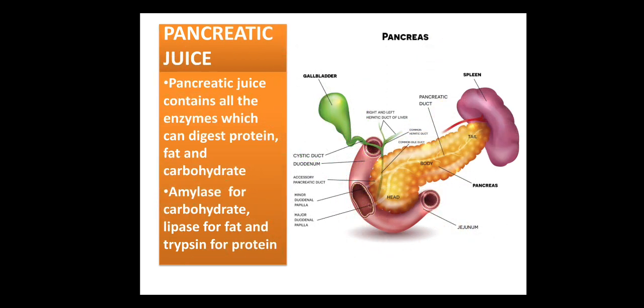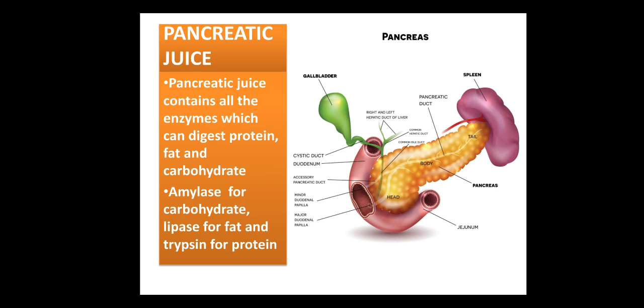The next thing we have to see is pancreatic juice, which is secreted from the pancreas and reaches the duodenum. What I have written is, pancreatic juice contains all the enzymes which can digest protein, fat, and carbohydrate. Yes, because the small intestine is that portion of the alimentary canal which is completing the digestion. After the small intestine there will be no digestion, only absorption. So first there will be digestion up to the small intestine, and then absorption starts. Whatever digestion is there has to be completed up to the small intestine.